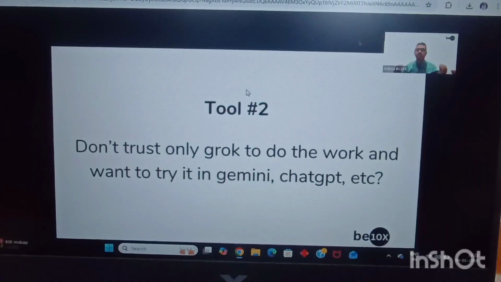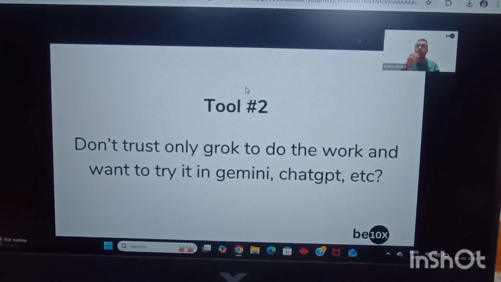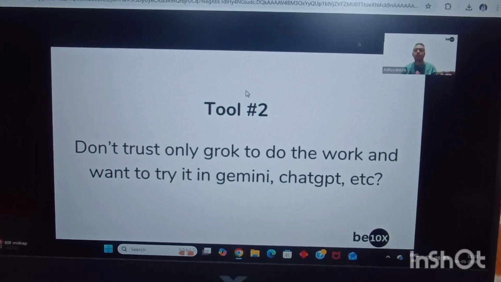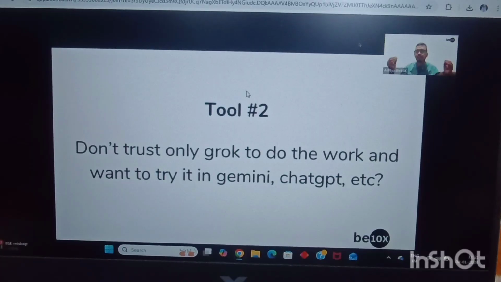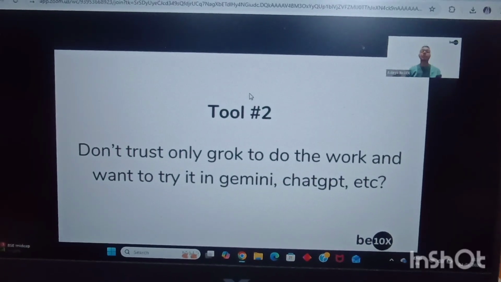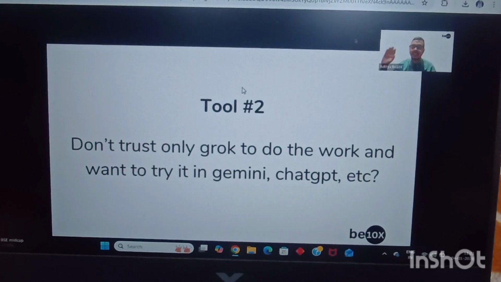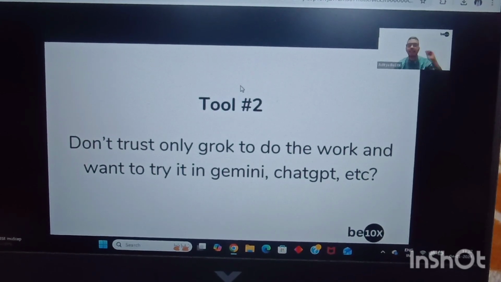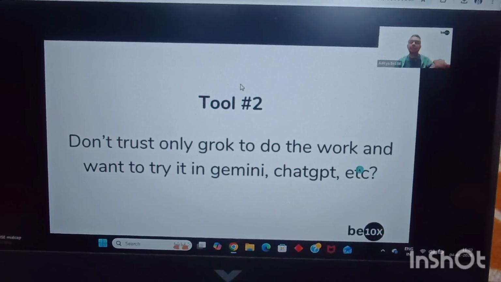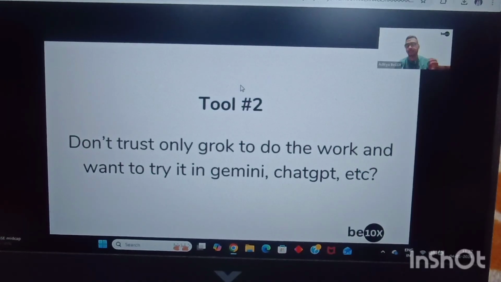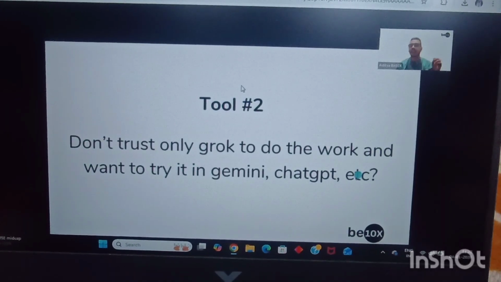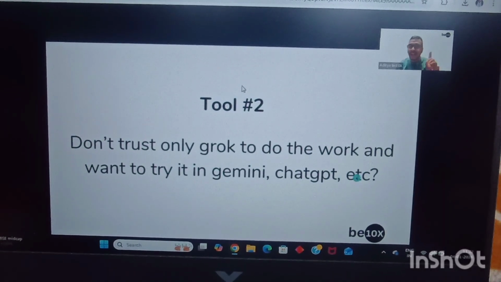Now, a natural question that will come to your mind would be, Aditya, do I need to go ahead and do it one by one in all of these platforms? It will take a lot of time. Yes, agree with me that it will take a lot of time if you do it one by one in all of these platforms. So how about we try to get answers from all of these different LLMs like ChatGPT, Gemini, Claude, Grok, all together at once itself.